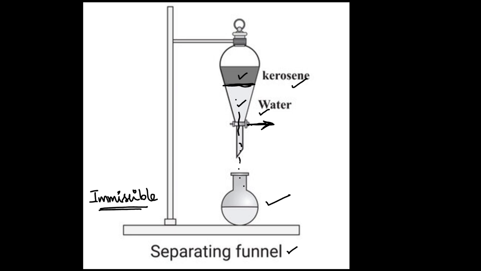Close the stopcock after all the water is collected in this beaker, so that only kerosene remains in this separating funnel. In this way, immiscible liquids can be separated.